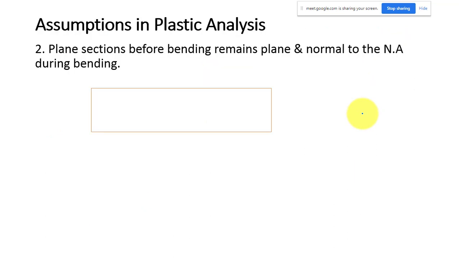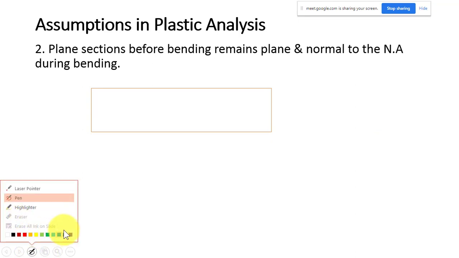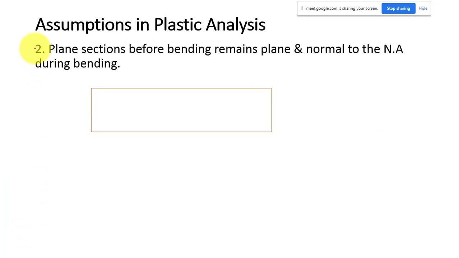The second assumption in the plastic analysis is the same assumption we generally have in elastic analysis also: a plane section before bending remains plane and normal to the neutral axis during bending. Generally we say a plane section remains plane before and after bending. So that is what I have written.